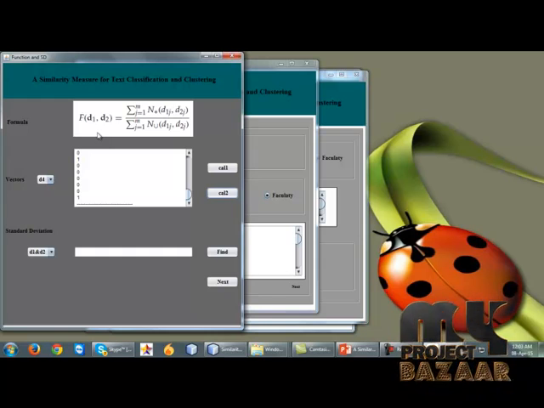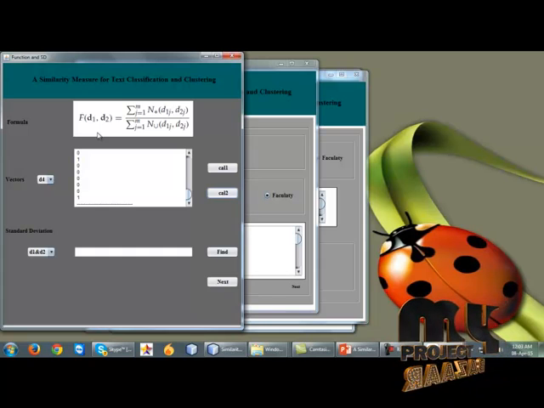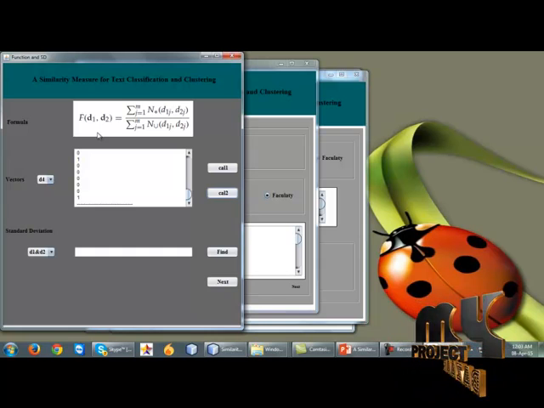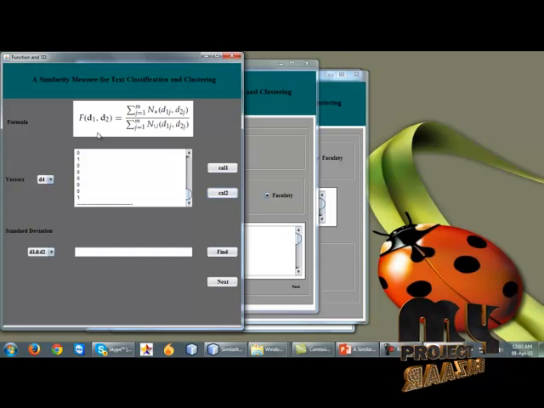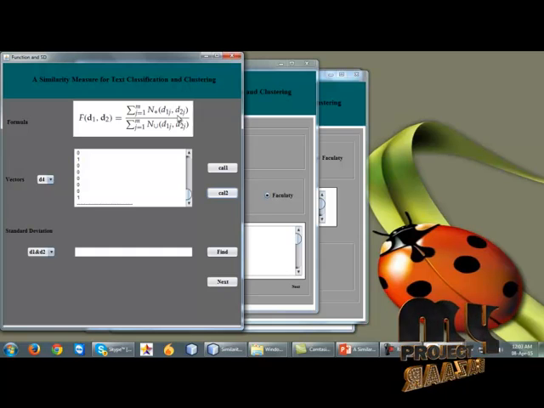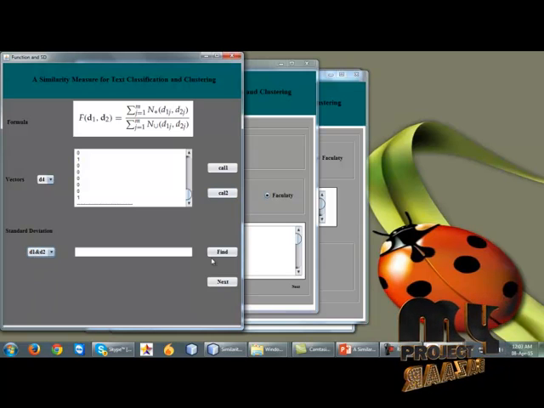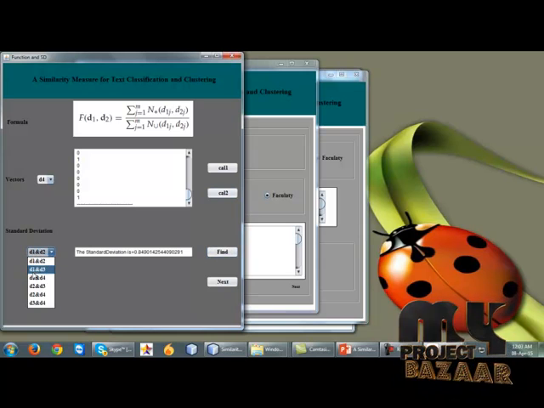In this SMTP formula, first of all we find the document vectors D1, D2, D3, D4, and finally we find the standard deviation. After finding the standard deviation, we calculate the formula f of d1 comma d2 equal to summation of j equal to 1 to n star d1 of j d2 of j. We have to calculate every standard deviation.